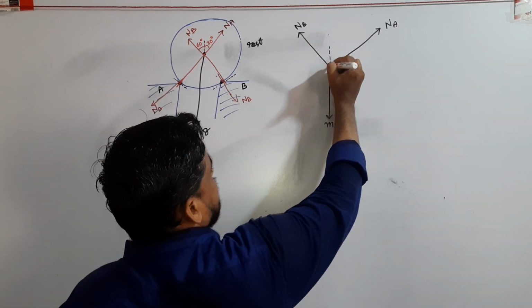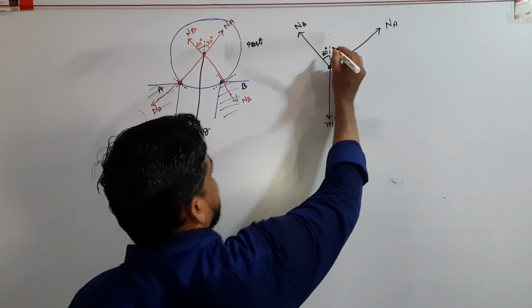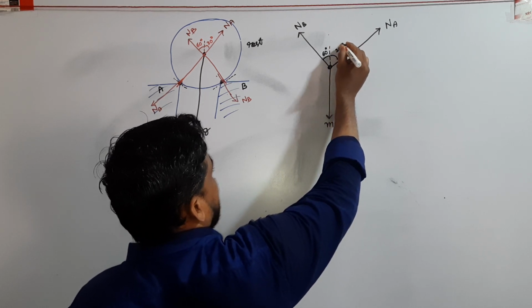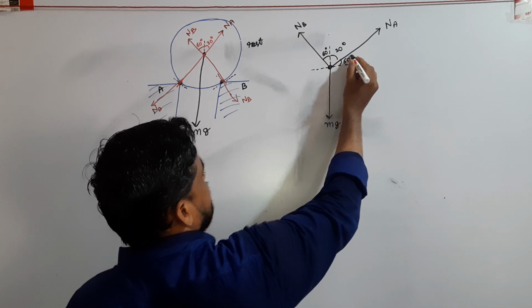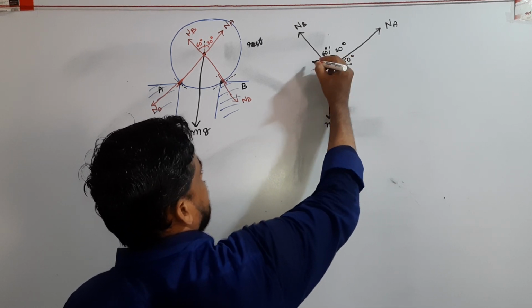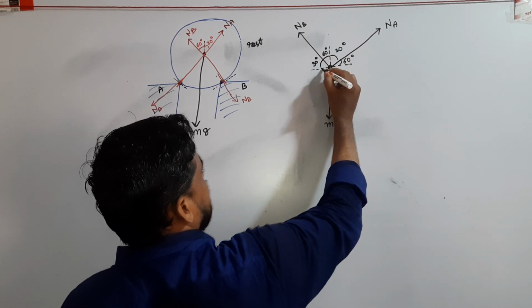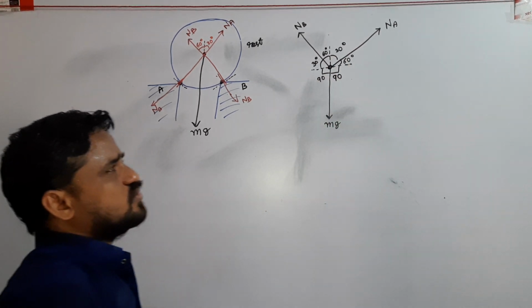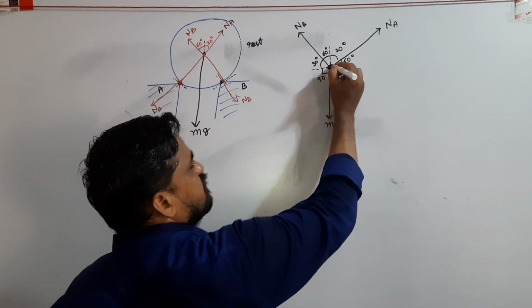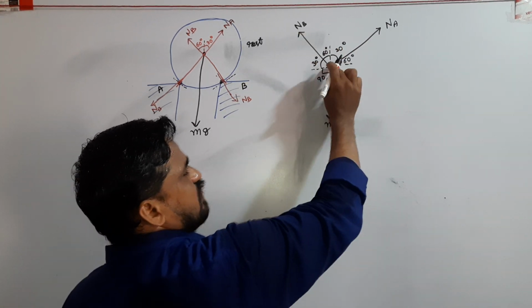Here this angle is 60 degrees, this angle is 30 degrees, and this angle is 90. So there are three forces acting on the point mass.